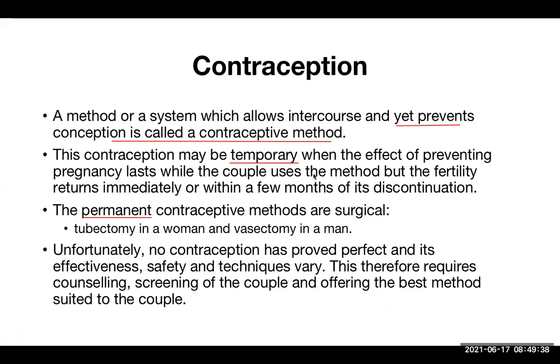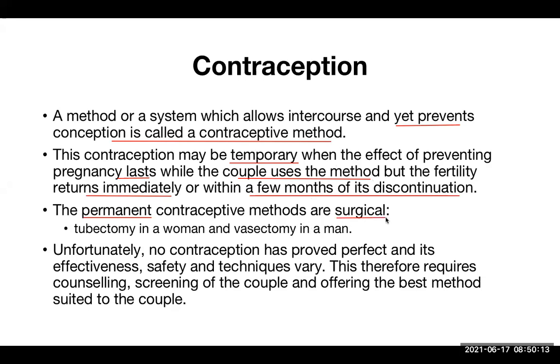Now see, temporary means the effect of preventing pregnancy lasts while the couple uses the method, but the fertility returns immediately or within a few months of its discontinuation. That's why it is called temporary. It lasts when they use it. After they stop using it, she becomes fertile again. So this is temporary contraception, and most of the contraception which we use is temporary. The permanent contraceptive methods are surgical.